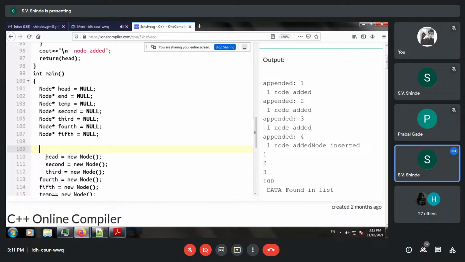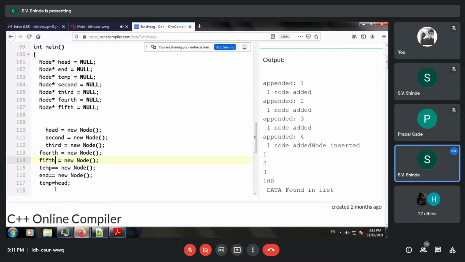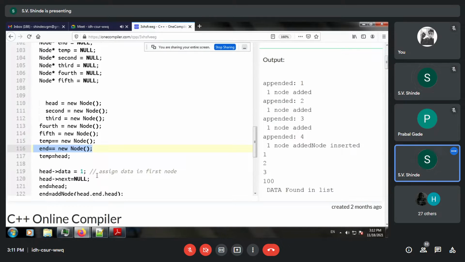So the head node is allocated memory, then the second node is allocated memory, then the third, fourth and so on. Even the end node has been allocated memory. We always store the head information into a temporary variable.